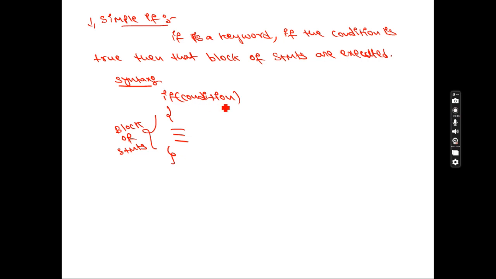So it will check the condition. This condition control statement always results in either true or false. Suppose the condition is true, it will enter into its block. If the condition is false, it will go to the next statement after the simple if.